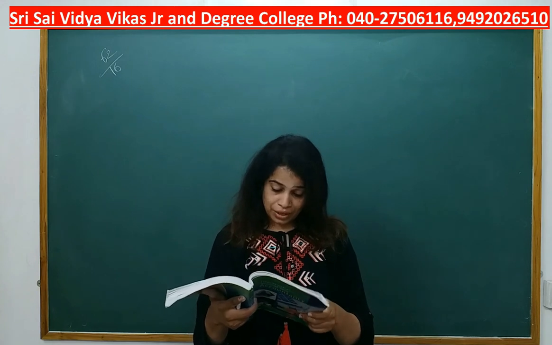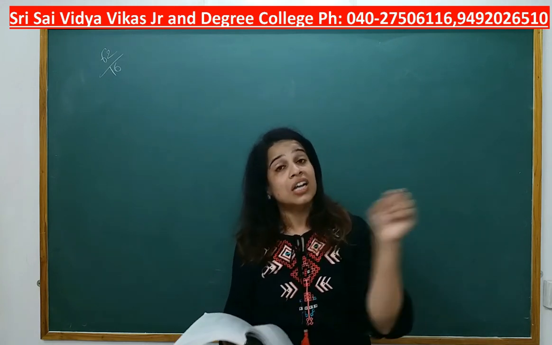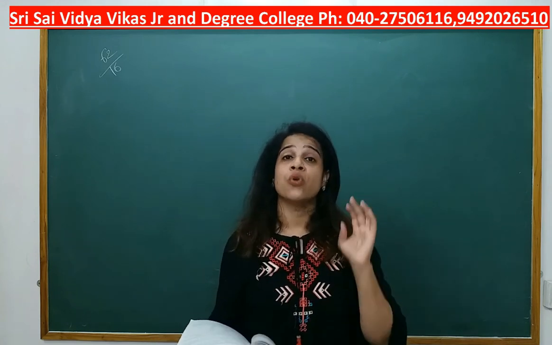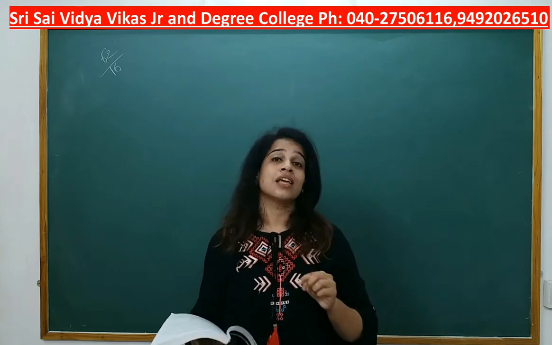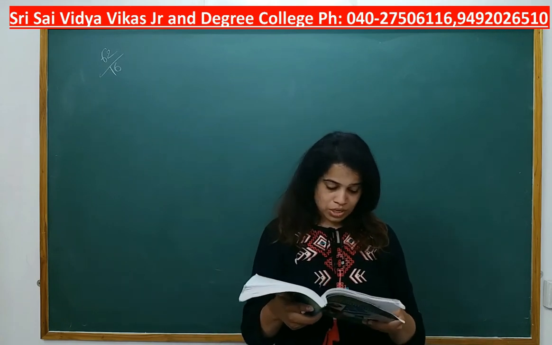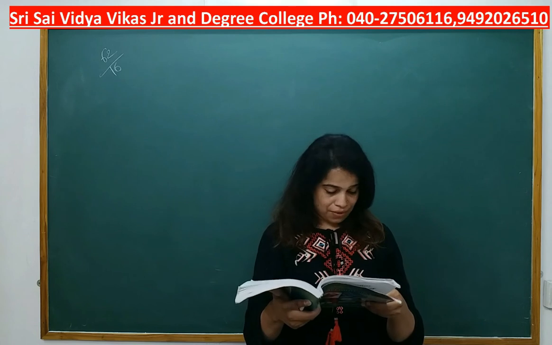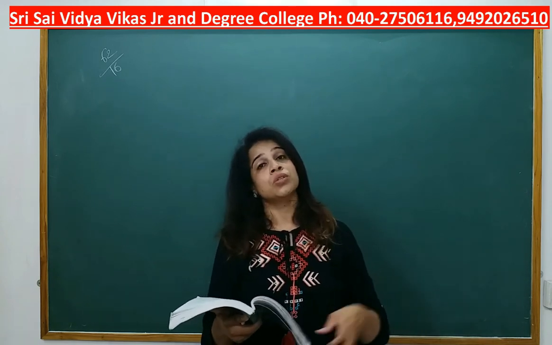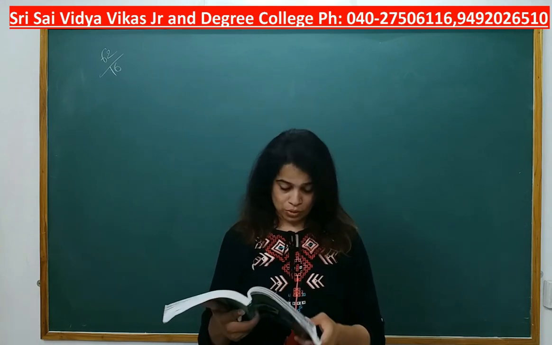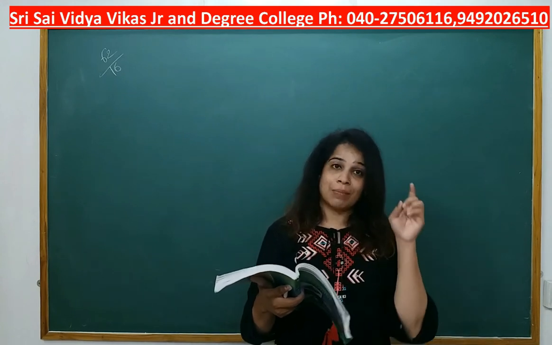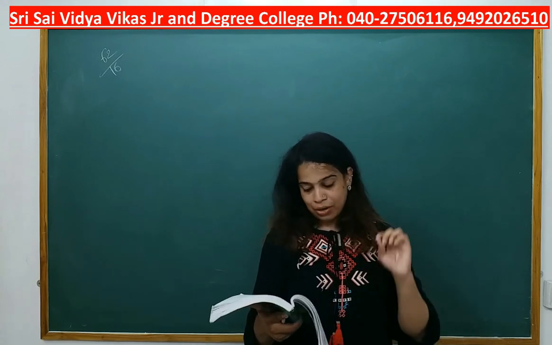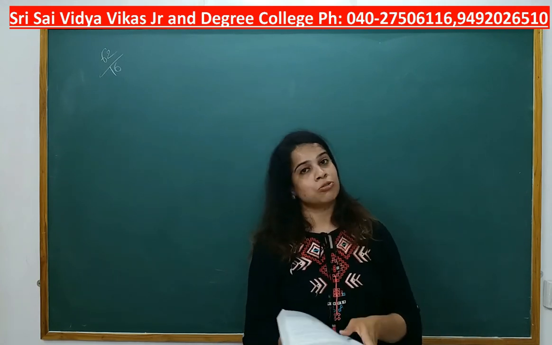During the year he withdrew 1,000 per month. Underline it. He withdrew how many rupees? 1,000 per month. So these are the drawings. We are considering a year, so we need to multiply by 12. Also introduced additional capital of rupees 6,500. These things we are going to use in the formula. In the statement of affairs we will not consider this. You are required to prepare the statement of affairs, which is nothing but the balance sheet, and the statement of profit for the year ending 31st March 2010.